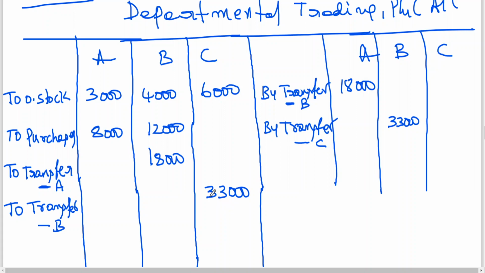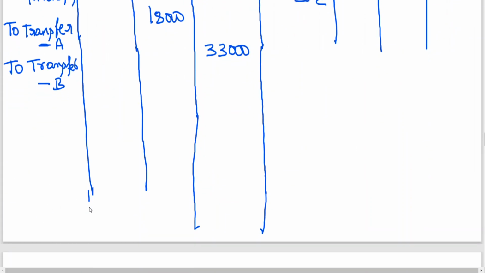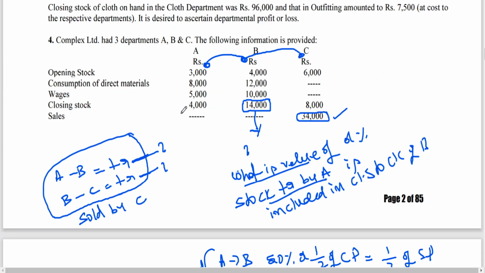Okay, now we can go for wages. Wages 5,000, 10,000.